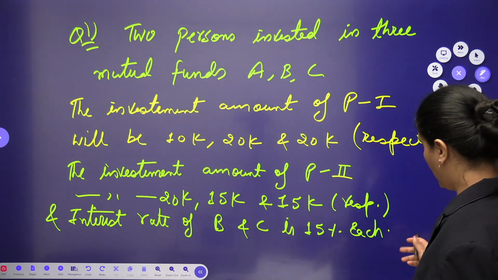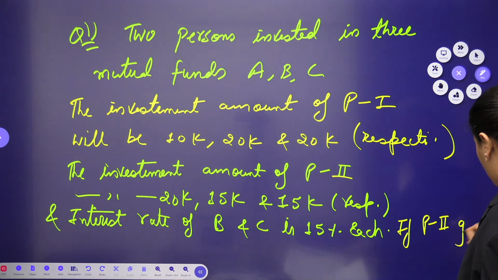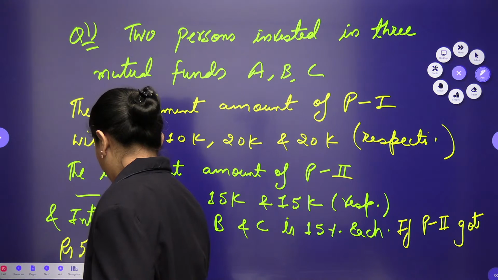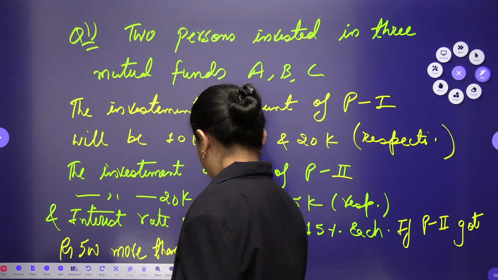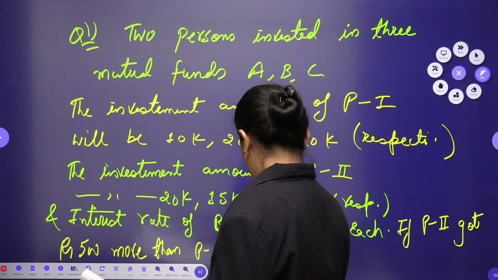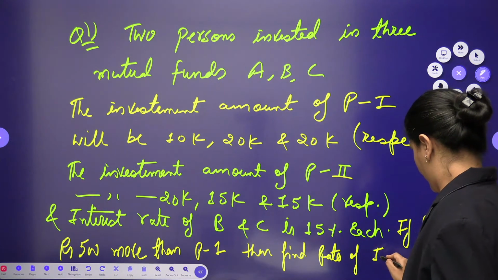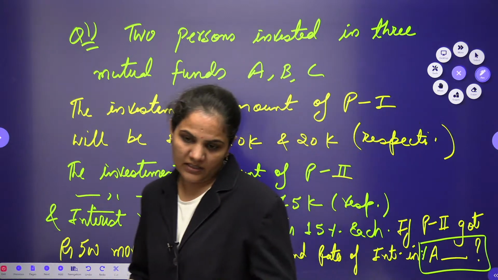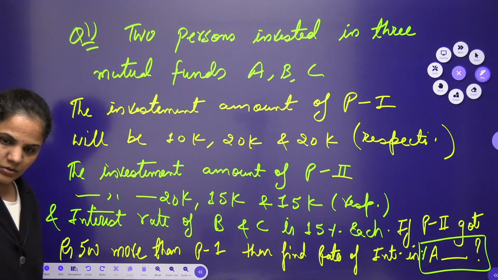If person 2 got rupees 500 more than the person 1, then find the rate of interest in scheme 1, in percentage. 1 means A, in scheme A. Okay, right? So this was the question given to us.